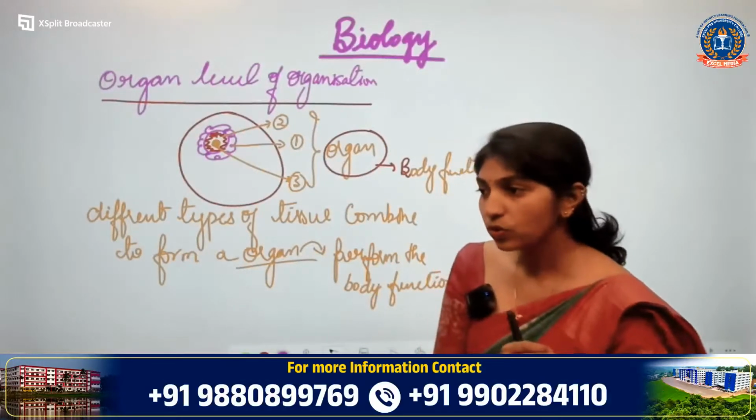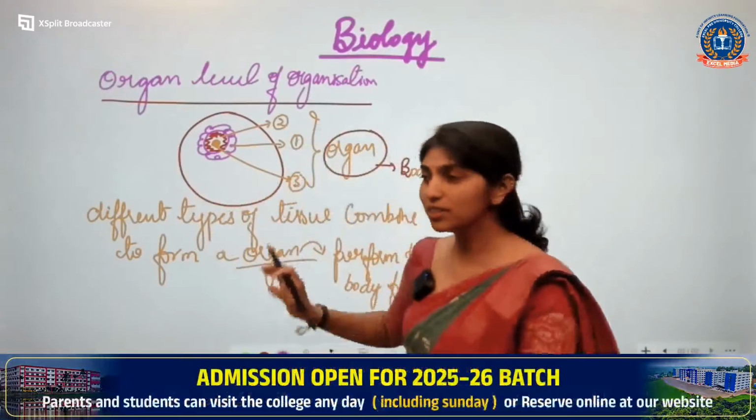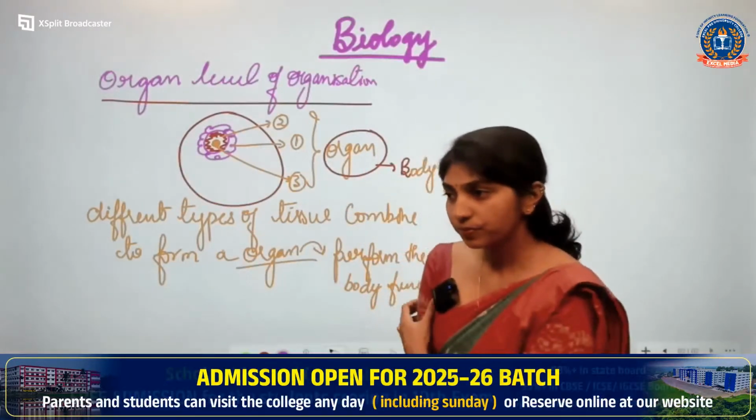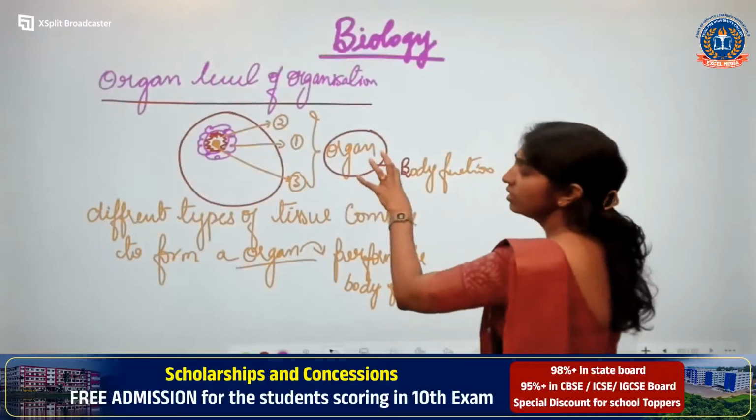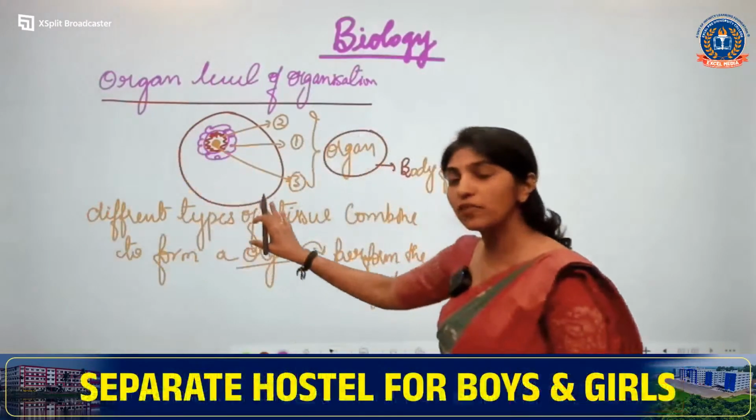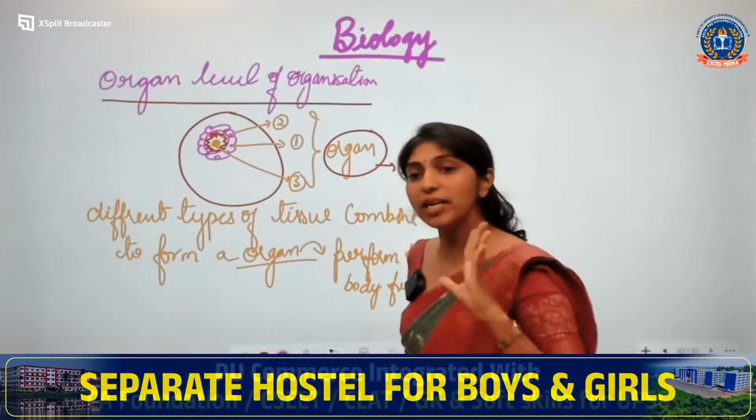Yes, not only one organ, there will be many organs. We are not speaking about one organ. This one organ I have given as an example. Yes? Okay. There will be different organs. One organ will be responsible for one function. The other organ will be responsible for another function. Is that clear?